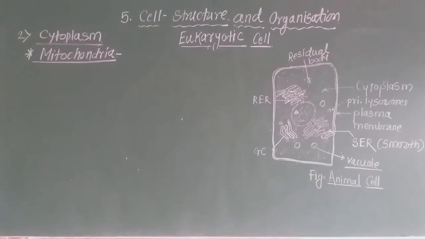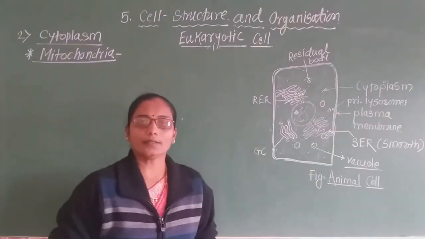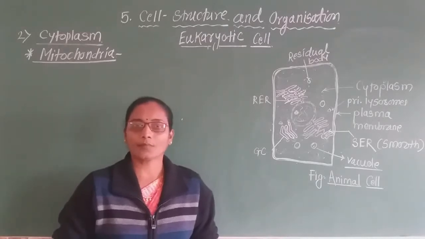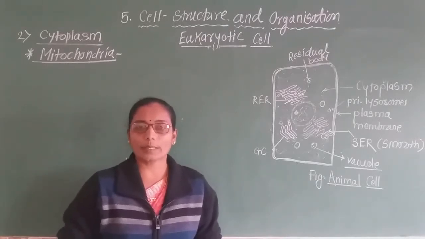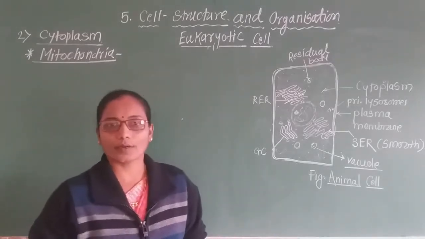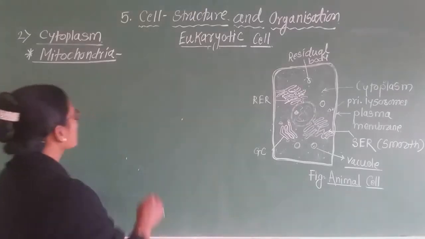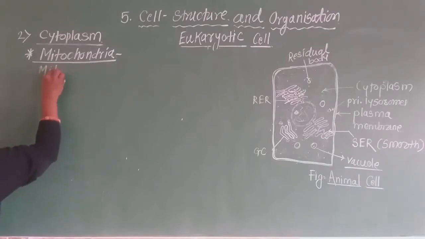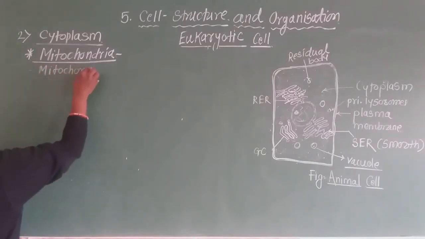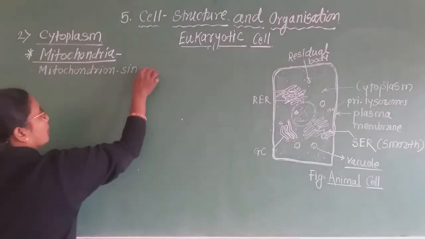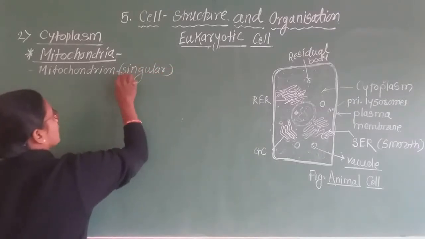Good morning, students. Under the structure of the eukaryotic cell, last time we studied some of the cell organelles. Now, in this lecture, we are going to study the next cell organelle, which is called mitochondria. This is the plural word. The singular is mitochondrion.